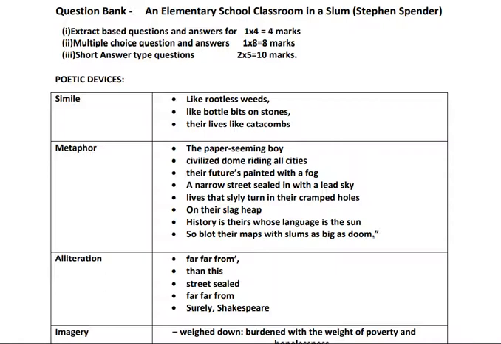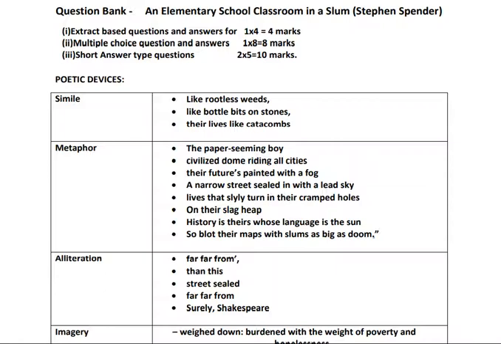So let's go to the next poetic device, that is simile. And there are a number of similes in this particular poem. Now remember, in the case of a metaphor, it's a type of comparison which is not as simple as that of a simile. In the case of metaphor, the comparison is drawn between two dissimilar things. And here it's a comparison which is quite subtle, more compressed and less obvious.